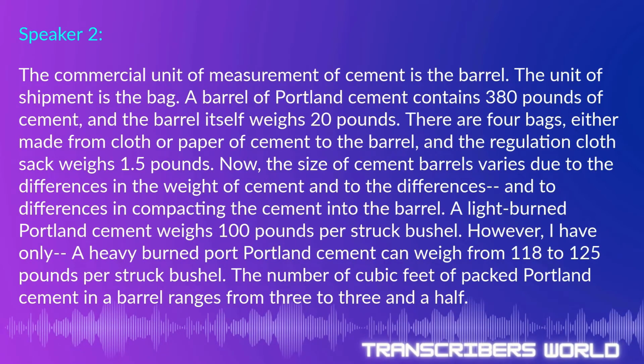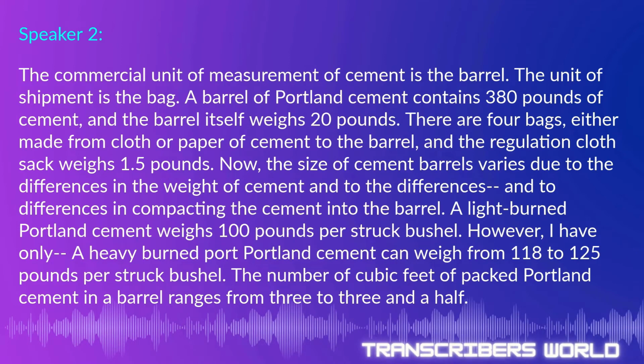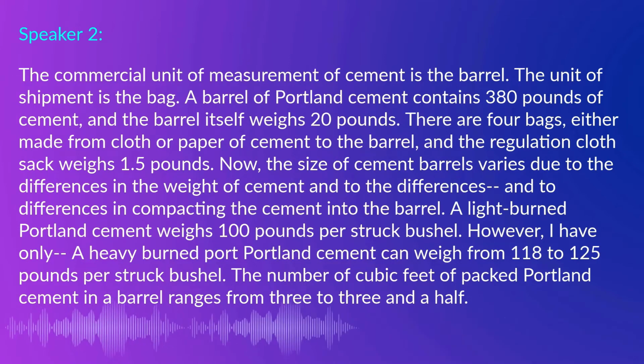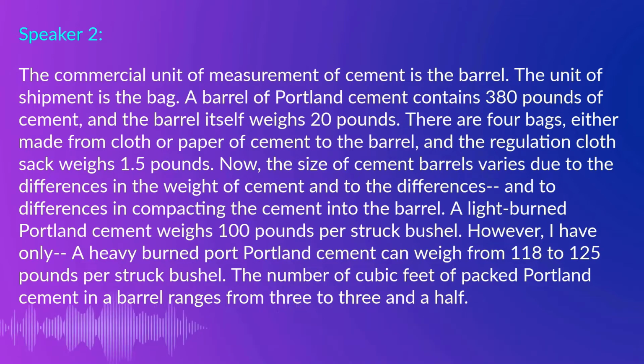The commercial unit of measurement of cement is the barrel. The unit of shipment is the bag. A barrel of Portland cement contains 380 pounds of cement, and the barrel itself weighs 20 pounds. There are 4 bags, either made from cloth or paper, of cement to the barrel, and the regulation cloth sack weighs 1.5 pounds. Now, the size of cement barrels varies due to the differences in weight of cement and to differences in compacting the cement into the barrel.